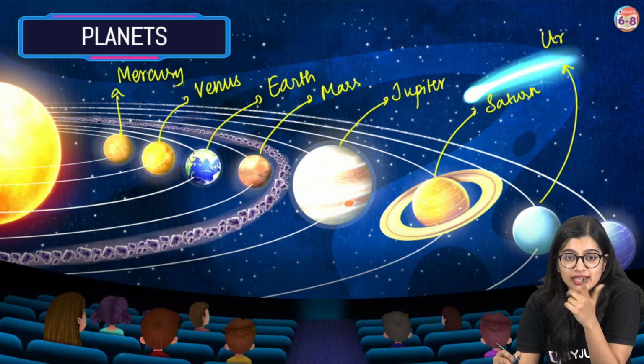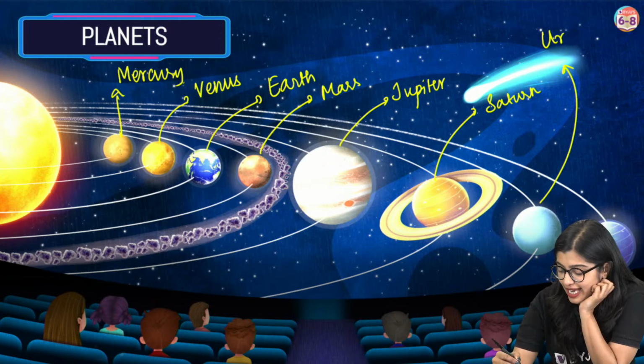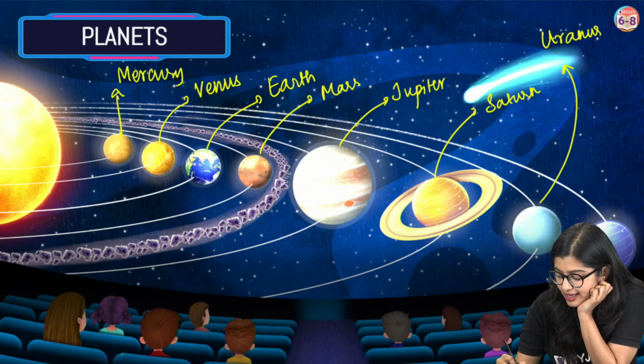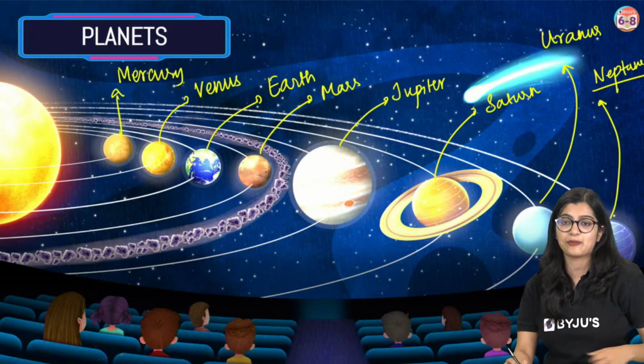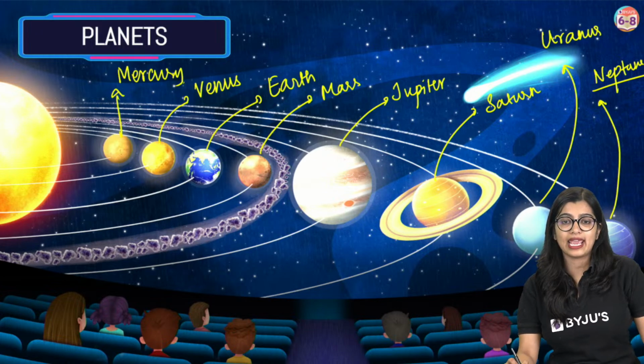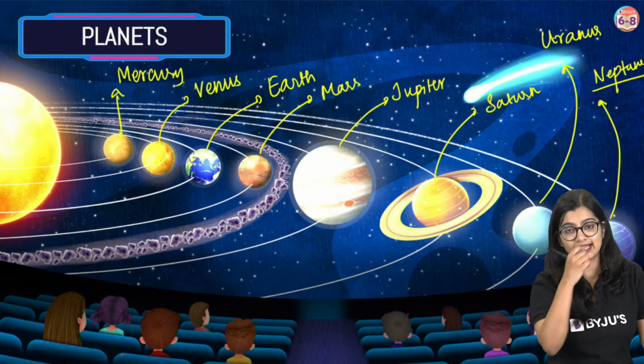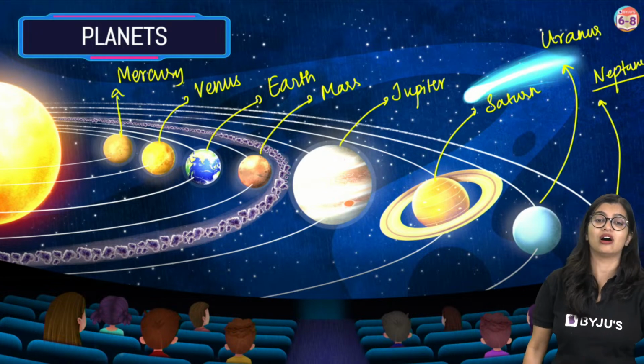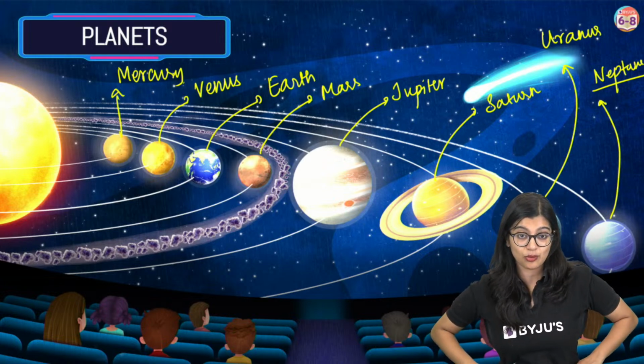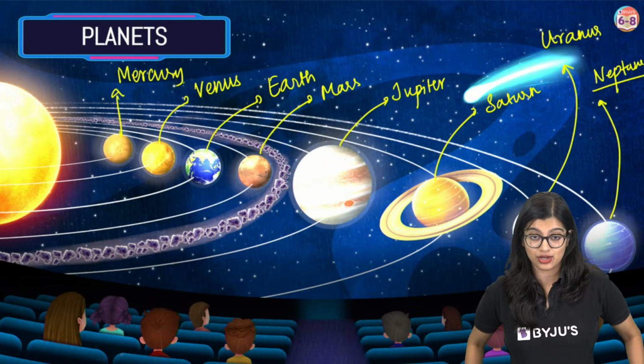Exactly, Saturn. I'm checking your answers, right? Yes. After this, we have Uranus, and then we have Neptune. So, these are our 8 planets, right? All the 8 planets, exactly. And I can see some mnemonics also being sent on the live chat. Very good, all of you.